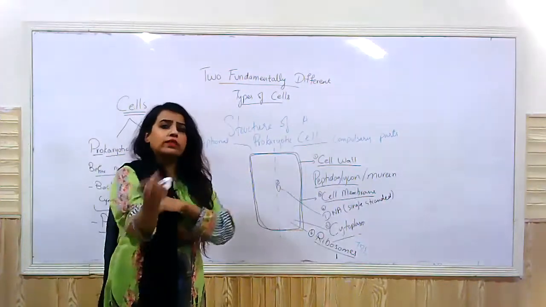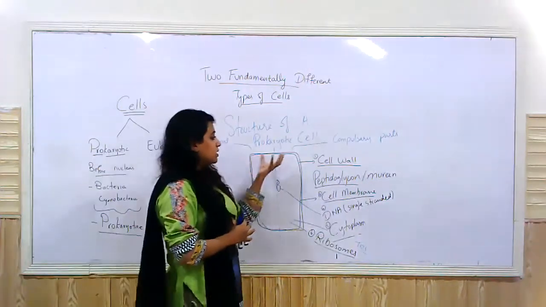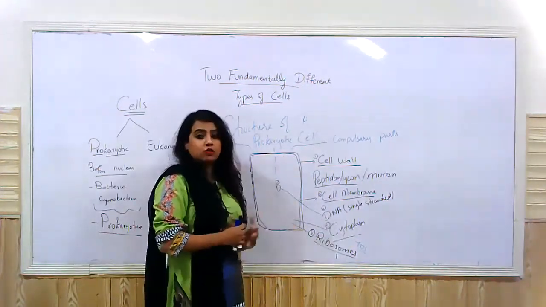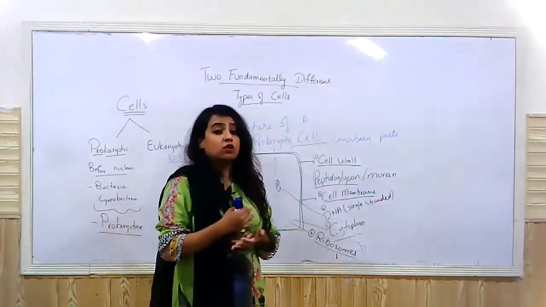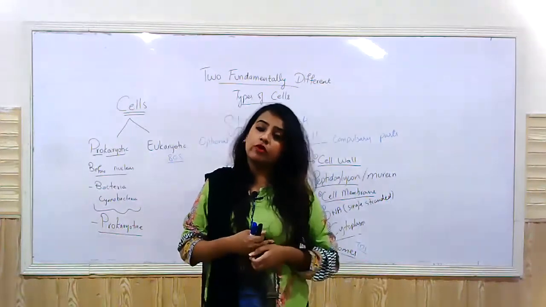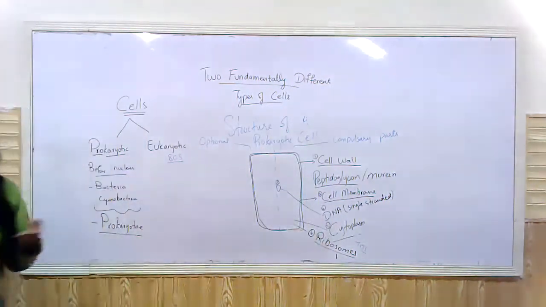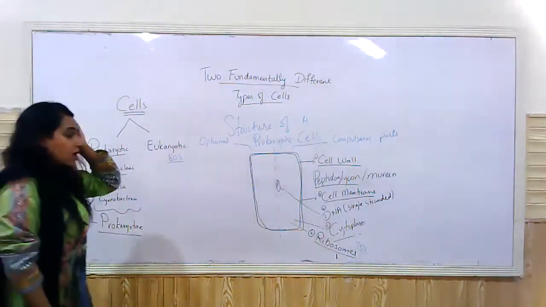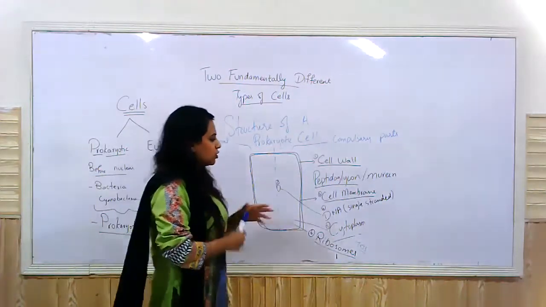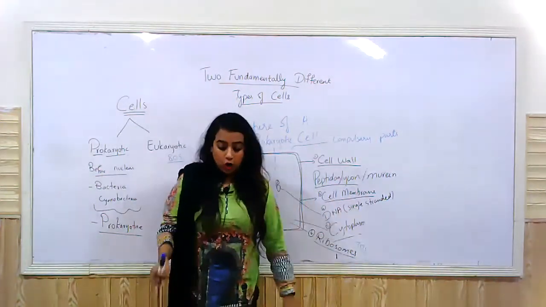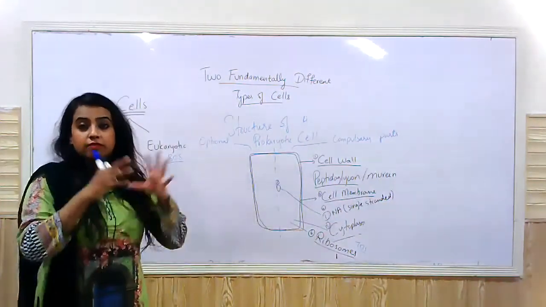That means all the enzymes, whatever activities the cell has to perform to survive, all those enzymes will be present where? In the cytoplasm, right? Therefore, cytoplasm is a lot more granular and a lot denser in the case of a prokaryotic cell as compared to a eukaryotic cell, right? Then there would always be ribosomes present, right? And sometimes you use the term circular DNA, because of the way it is placed, right?